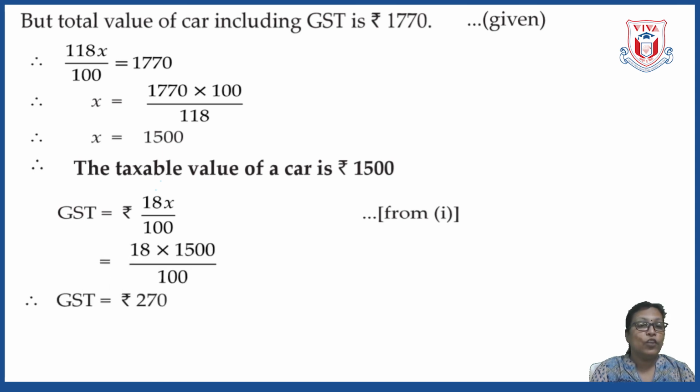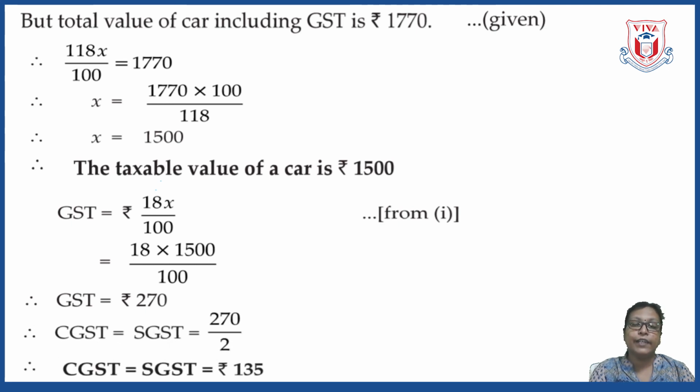So put the value of x there as 1500, and if we calculate, the value of GST will turn out to be rupees 270. Two zeros are cancelled, and 18 into 15, the answer is 270. This is the value of GST. But we have to calculate SGST and CGST, and that is exactly half of GST.